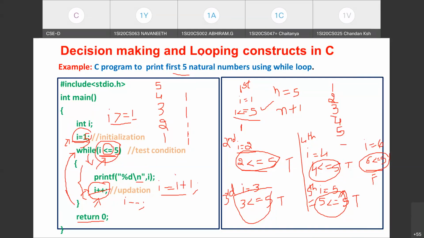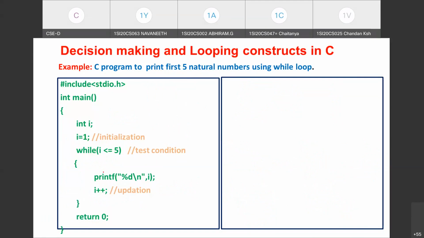So if you want to print the first 5 natural numbers in reverse order, you have to construct a decrement loop. So how does this decrement loop work? How actually does it work? Just see here.